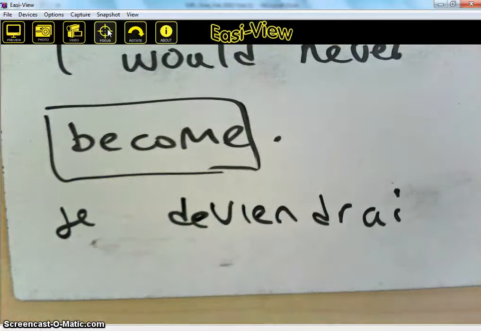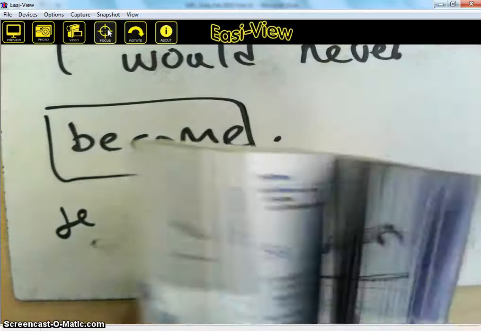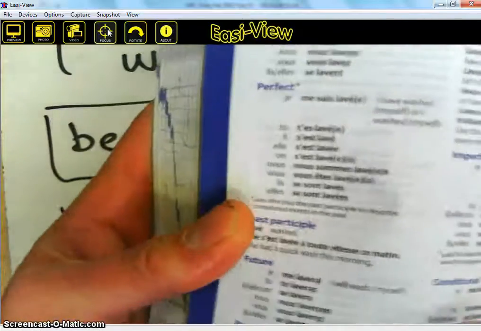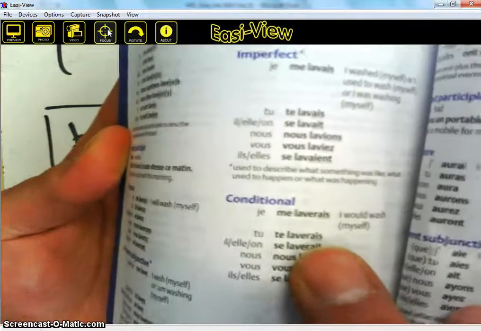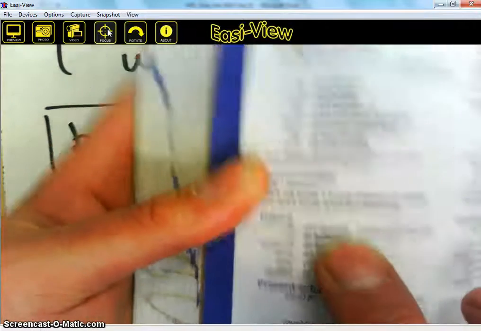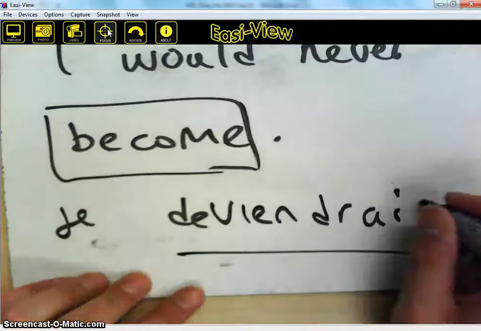Thinking back to the maths lesson that I was in yesterday, there are certain orders of doing things, aren't there? Now we could do this here, but I'm not going to. I'm going to do something to this first that I need to do. What do I need to do to that? I need to give it the conditional ending. What is the conditional ending? AIS. Right, let's just double check that. I can look at any verb to check that. So this one here, for example, look at the conditional ending. Here you can see that it's AIS. Here it's AI. So it becomes deviendrait.